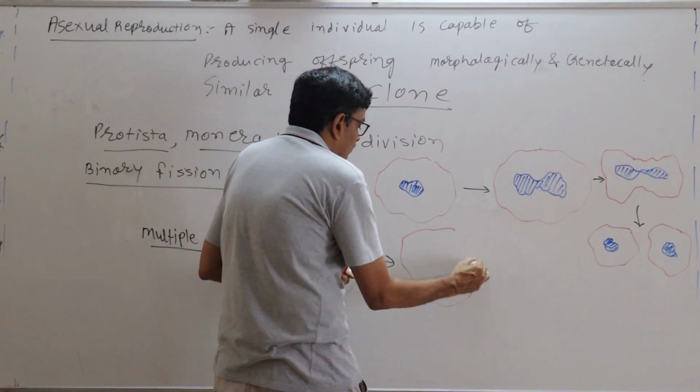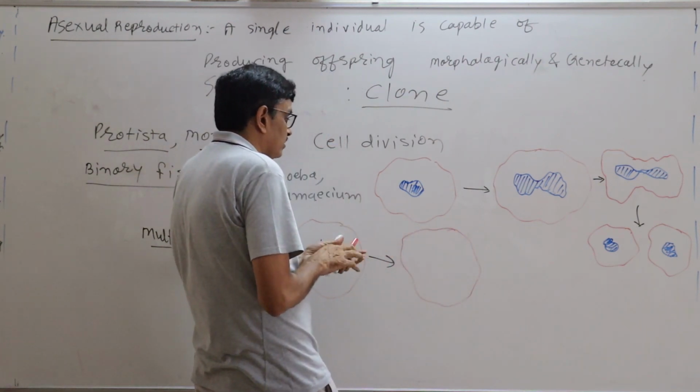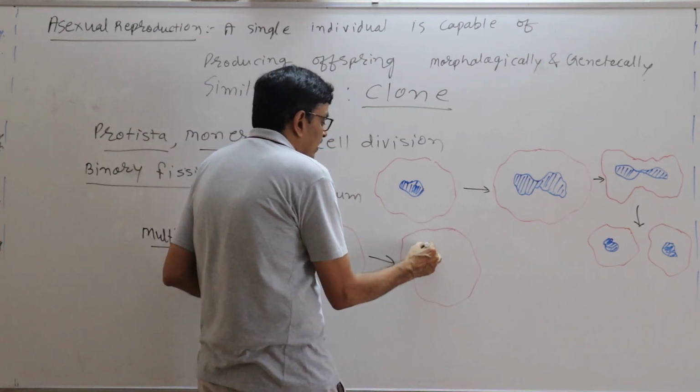Only nucleus division is there. Now the number of nuclei will be produced.